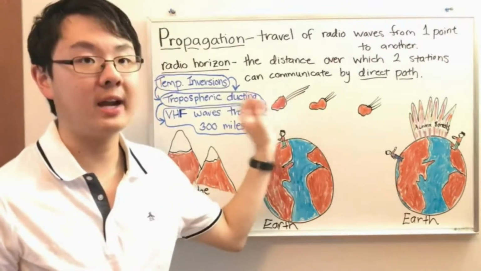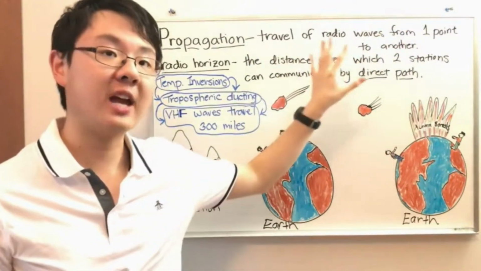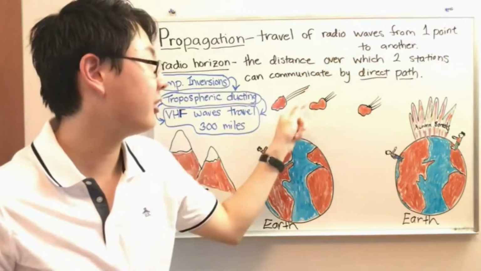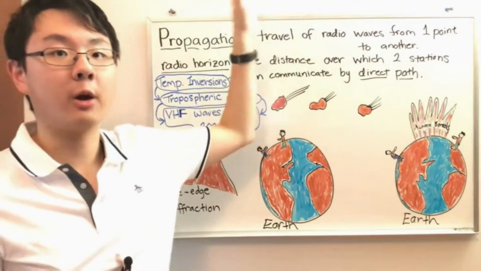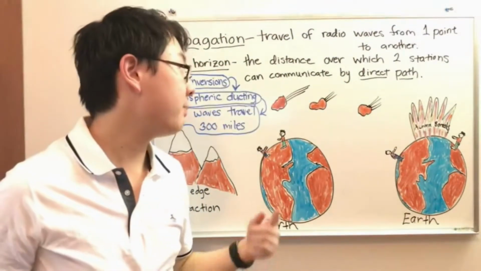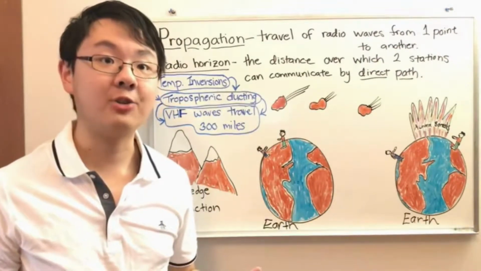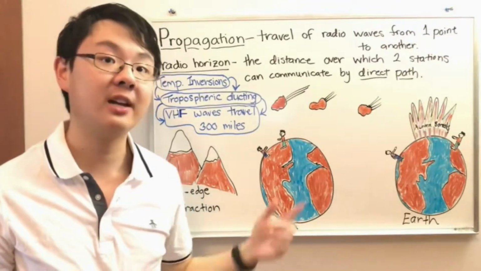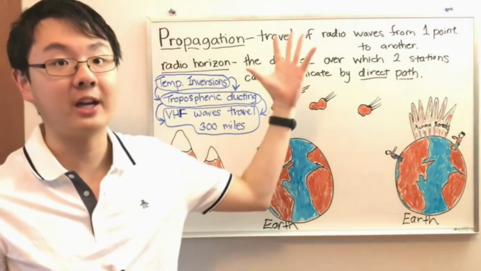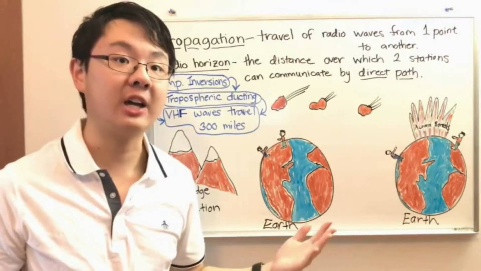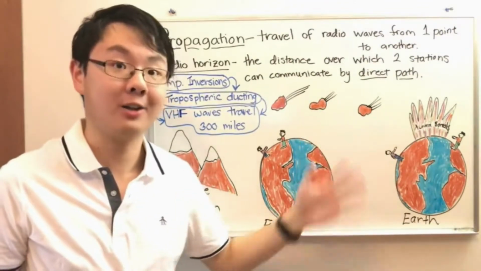As you can see here, they leave a trail of basically meteor dust, and that will actually stay suspended in the sky for a few seconds after the meteor keeps going. It'll sort of suspend there before dissolving into the air and going away. So in meteor contacts, usually you bounce your signals off of these trails that the meteors leave behind. These contacts are really fun because you have to make them really fast. The trail does reflect radio waves, but the problem is the trail disappears in a few seconds. So meteor contacts can only last a few seconds before the trail disappears, and then you can't hear the other person anymore because the radio waves aren't bouncing off the trail anymore, because the trail's gone.